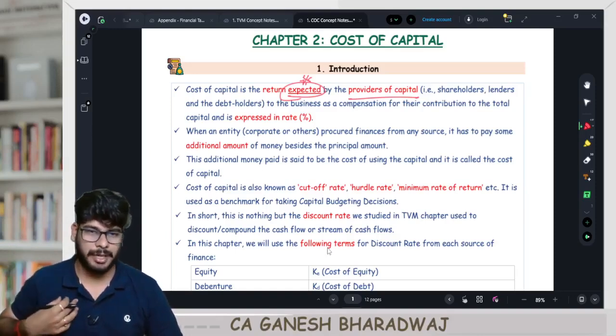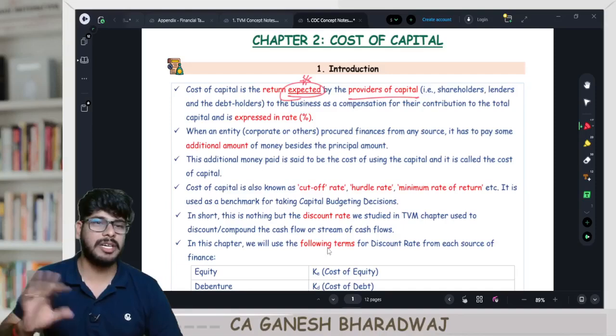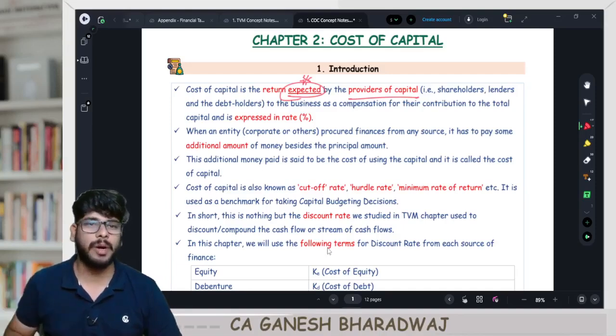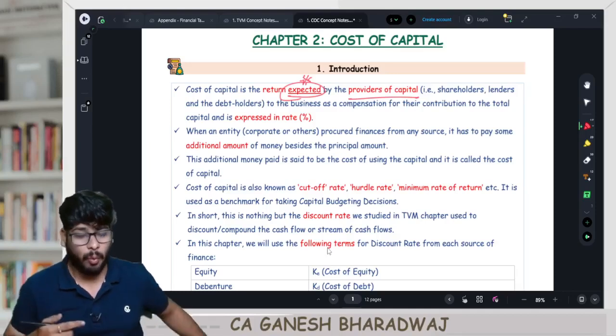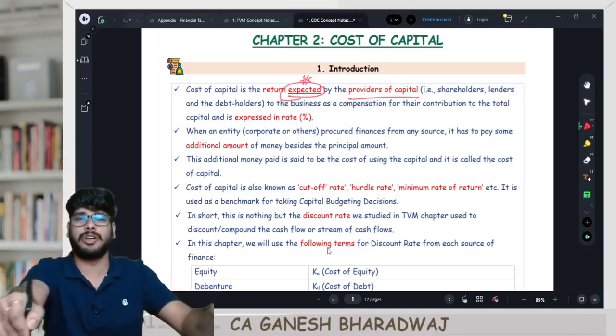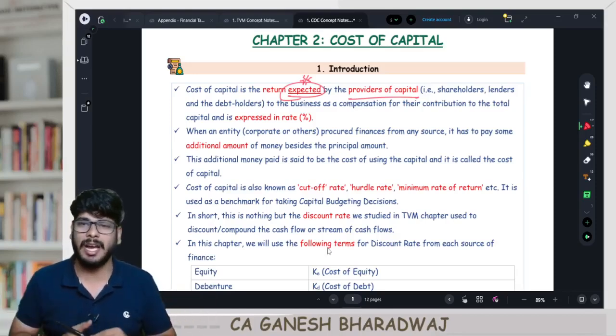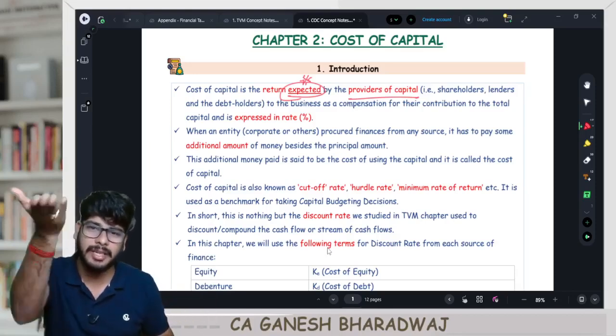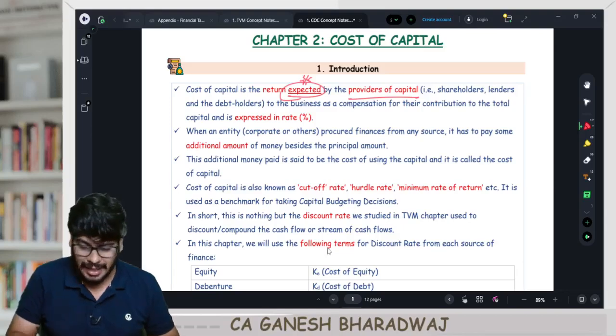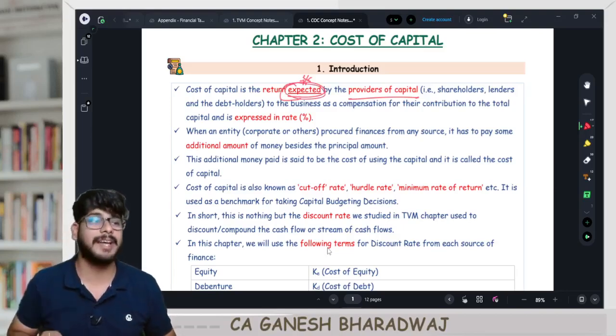In financial management, we don't deal with the actual figures. Why? Because this subject is about decision making. This subject is not a post-mortem work. We are not in financial accounts where once the transaction happens, you record it. No, that's not what we do. If the transaction has already happened, where is the question of taking a decision for it? Clear with this? That's the reason why we use the word expected.